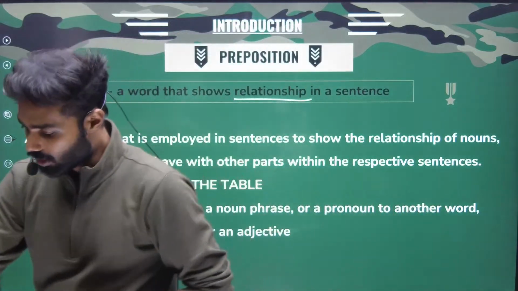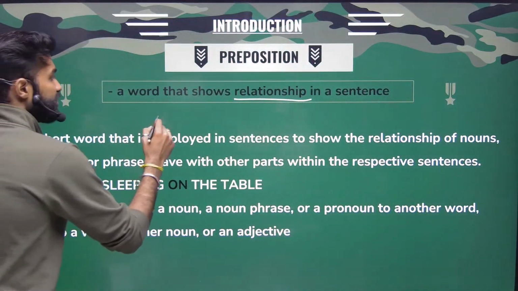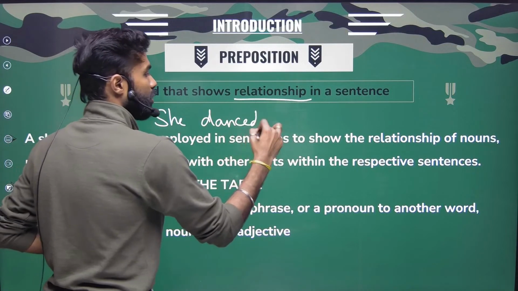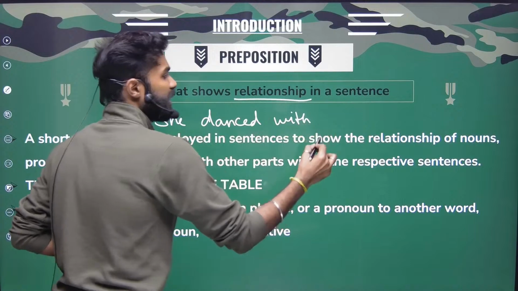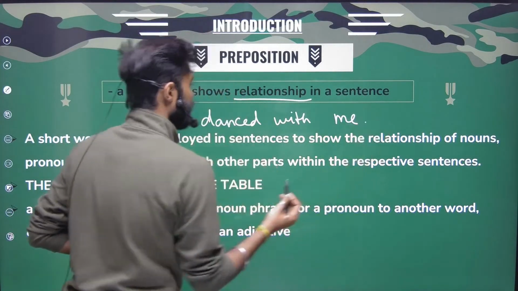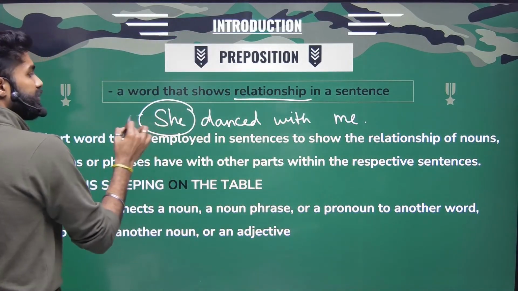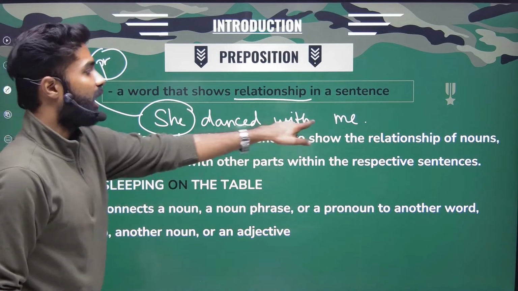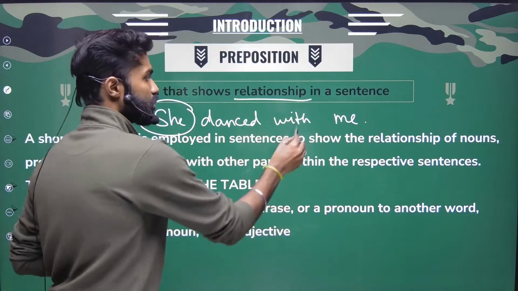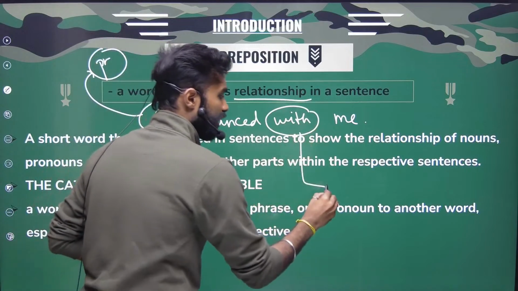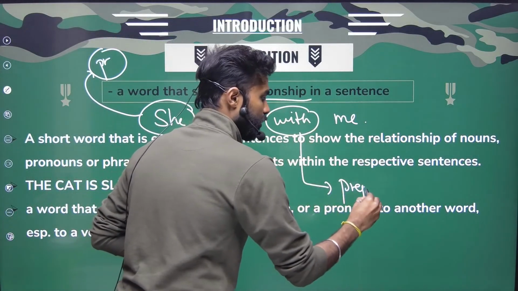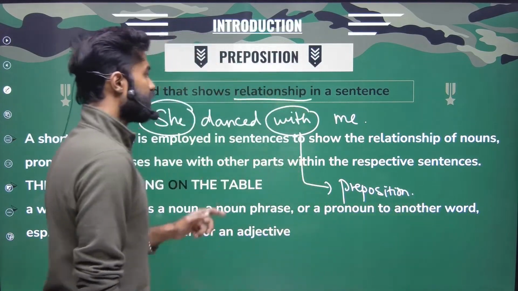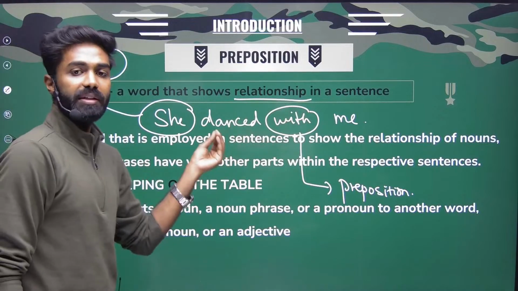For example, she danced with me. She, my pronoun; danced is my verb; me is again my pronoun; and this with is my preposition, right? She danced with whom?